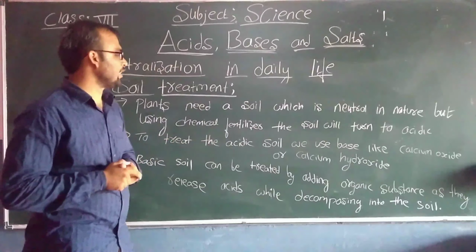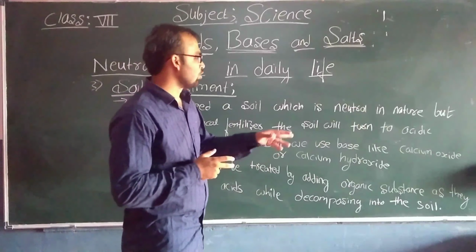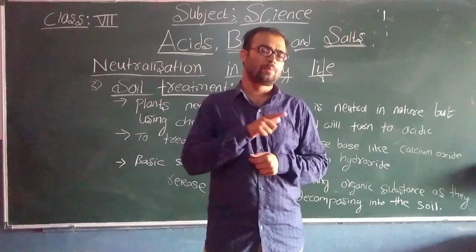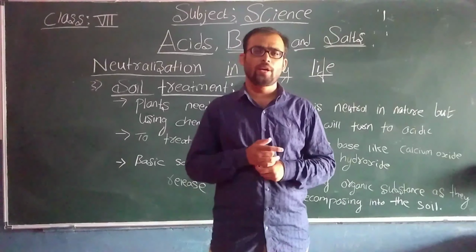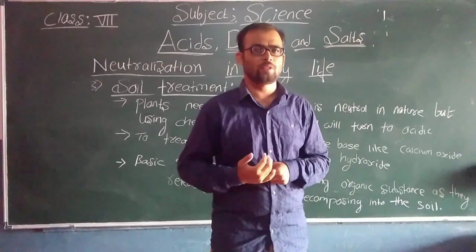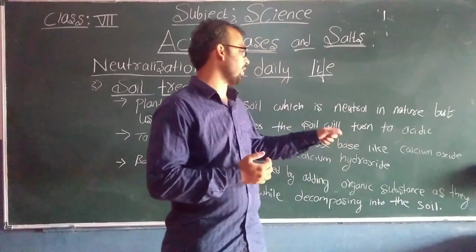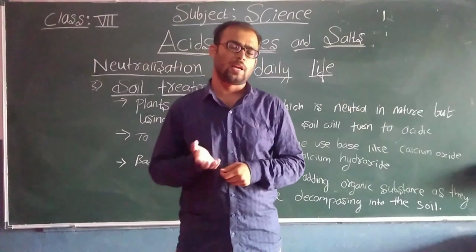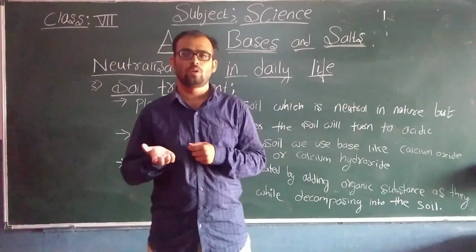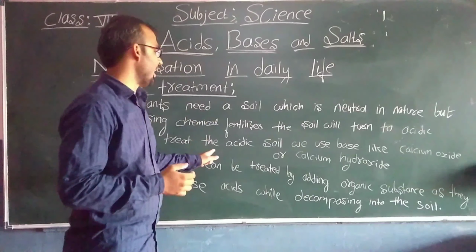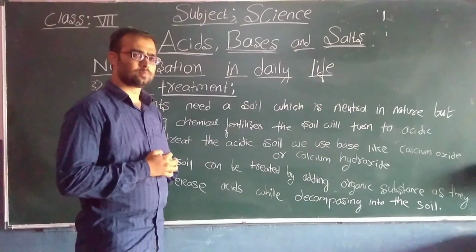To treat the acidic soil, we will use bases like calcium oxide and calcium hydroxide. If the soil has become acidic, we will use a base. So what are those bases? One of them is calcium oxide. We can use calcium oxide or calcium hydroxide to treat the acidic soil.